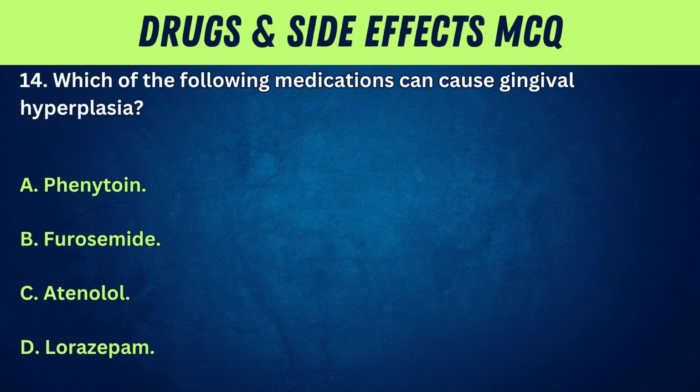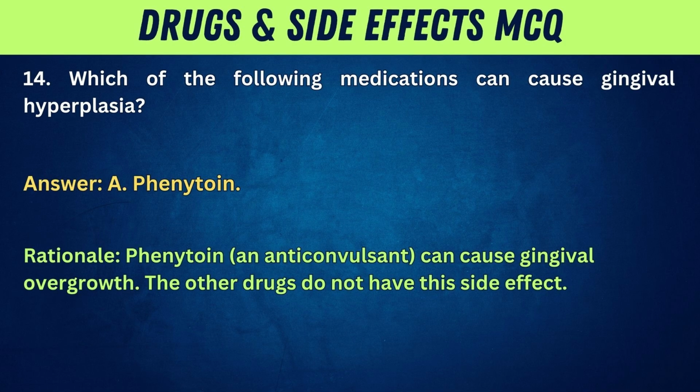14. Which of the following medications can cause gingival hyperplasia? A. Phenytoin. B. Furosemide. C. Atenolol. D. Lorazepam. Answer: A. Phenytoin. Rationale: phenytoin, an anticonvulsant, can cause gingival overgrowth. The other drugs do not have this side effect.